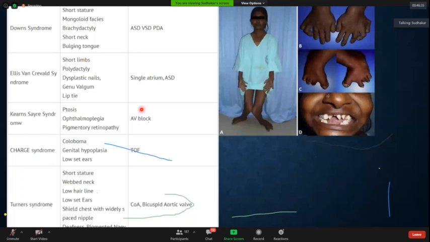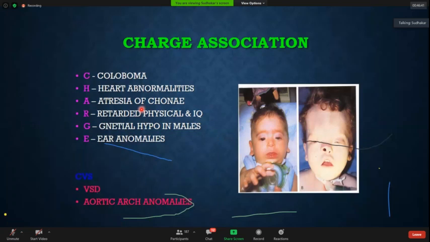Now, next is CHARGE syndrome. You should just remember what CHARGE is. Coloboma, heart abnormalities. What heart abnormalities you get is VSD and aortic arch abnormalities. But the other thing you should look for: A stands for atresia of choana. You can see in this child, retarded growth or IQ. You can see the facial features, genital abnormalities and ear abnormalities. So these are what is seen in CHARGE association. The most common cardiovascular abnormality you get is aortic arch abnormalities. That is very common.